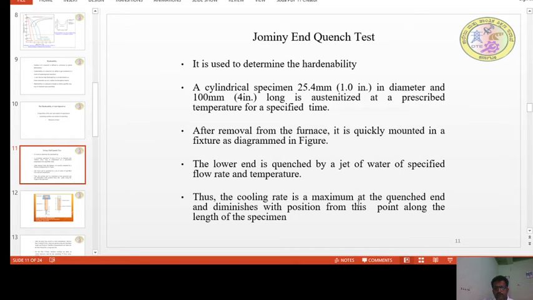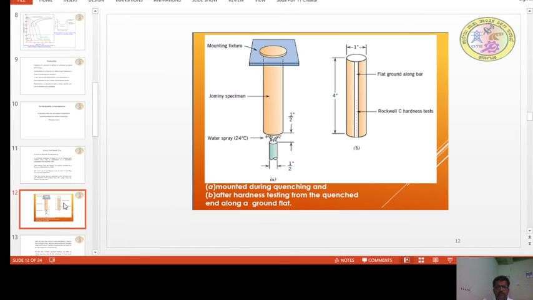Thus, the cooling rate is maximum at the quenched end and diminishes with the position along the length of the specimen. That means as we move away from the quenching end, the cooling rate decreases.